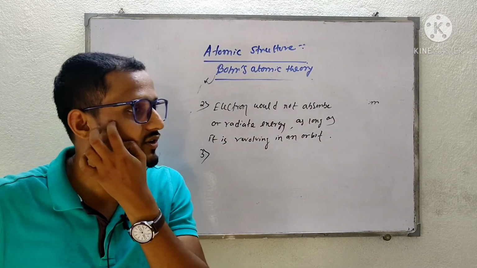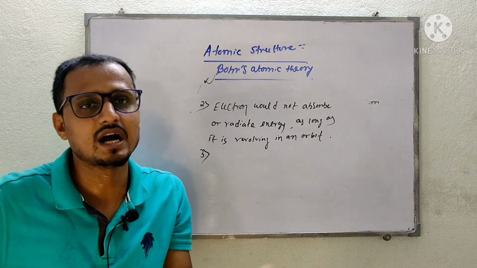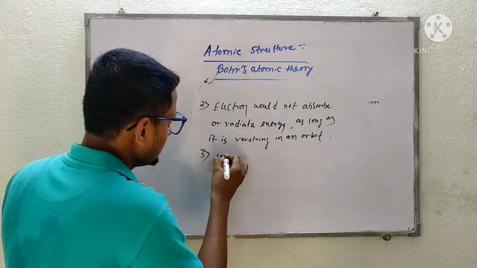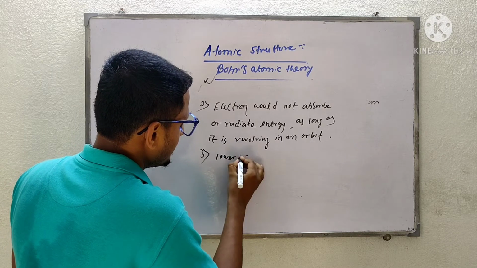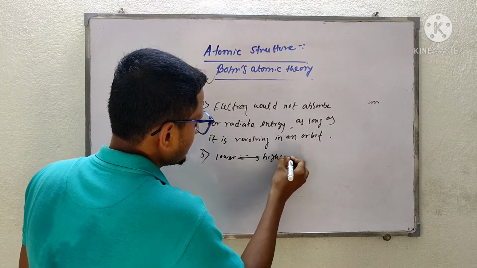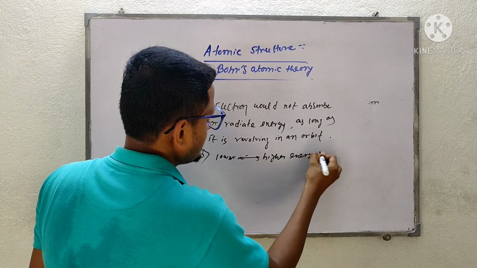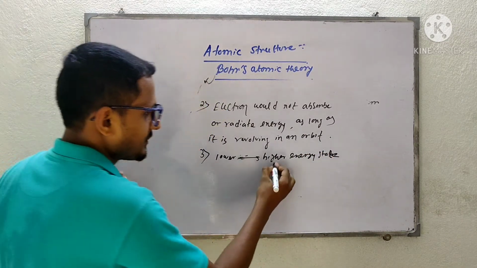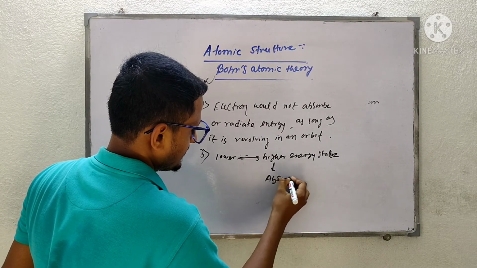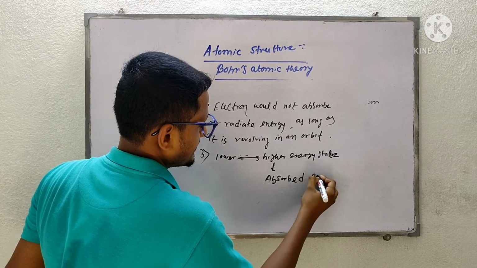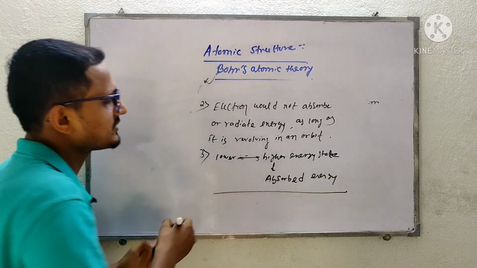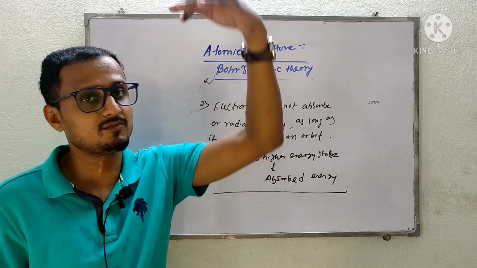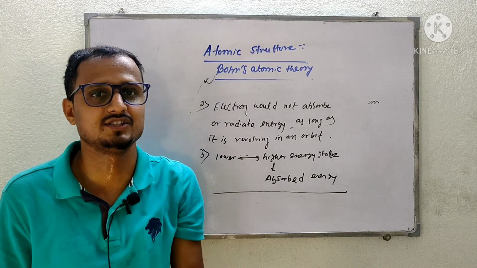And whenever an electron is jumping from a higher energy state to a lower energy state, it will release energy.